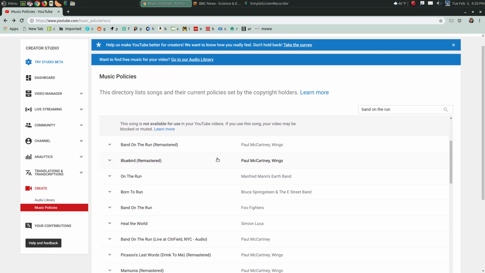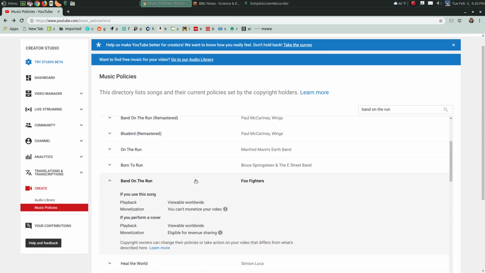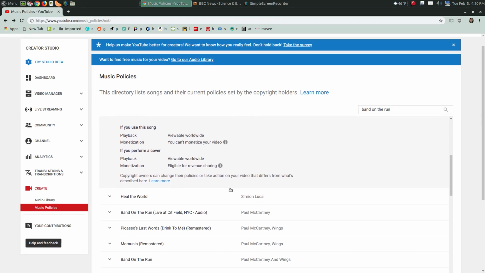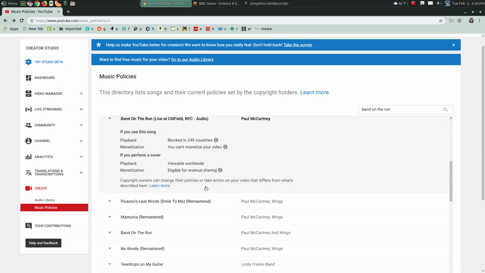Let's try a different version here from the Foo Fighters. I don't know if that's the same song, but it does say here that it is viewable worldwide. Let's try a different version of the song from Paul McCartney. It says here this is blocked in 249 countries. However, you can perform a cover of the song, which is viewable worldwide. So this particular song you may want to stay away from, unless you want to do a cover.